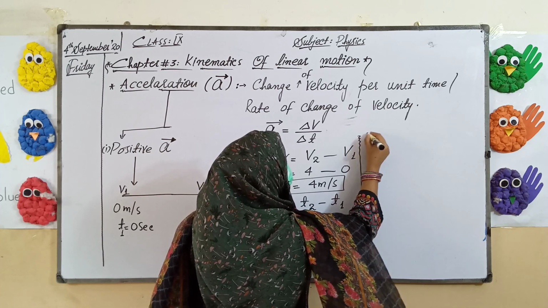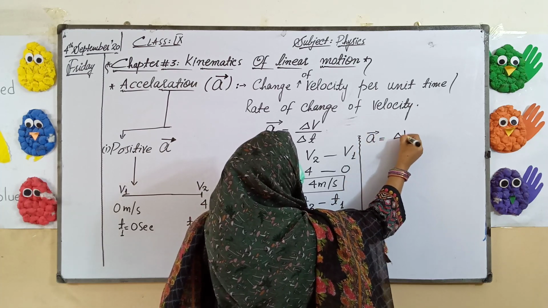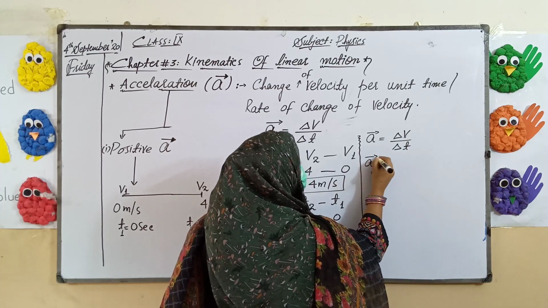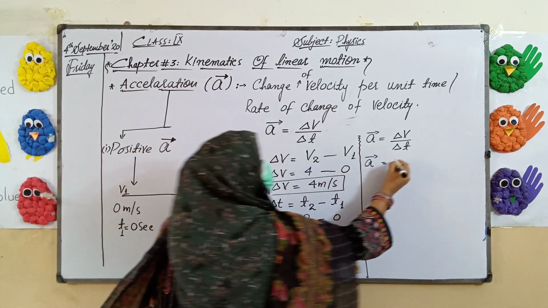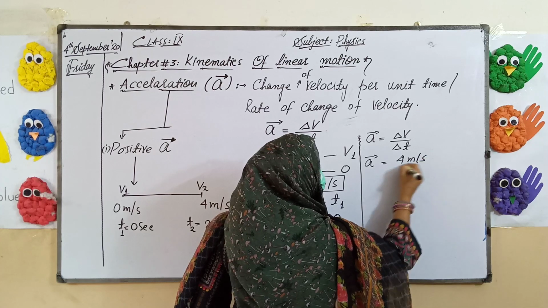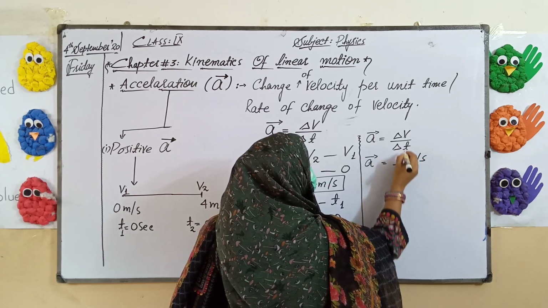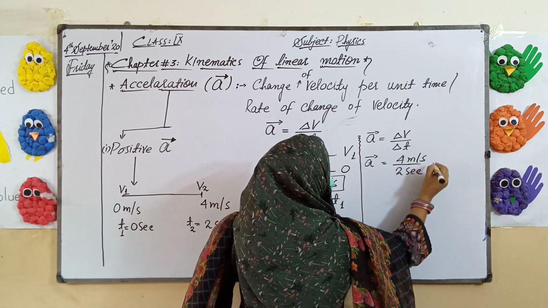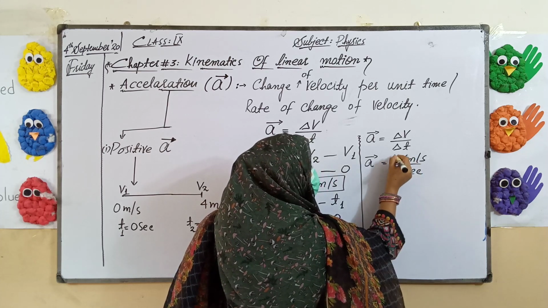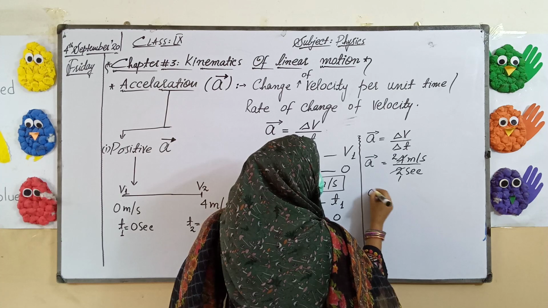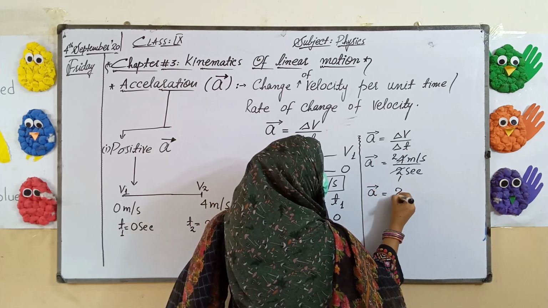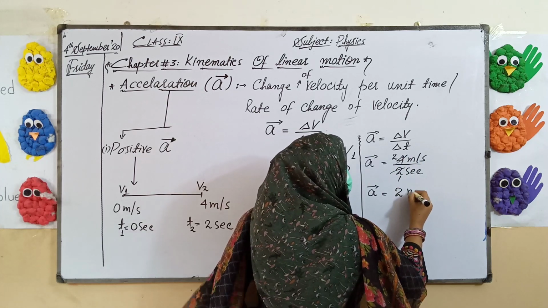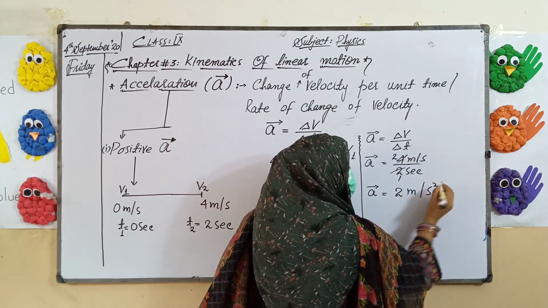Here acceleration is equal to delta V upon delta T. In place of delta V we will write 4 meter per second, while in place of delta T we will write 2 seconds. 2 ones are 2, 2 twos are 4, and acceleration will be equal to 2. And now the unit for the acceleration is meter per second square.